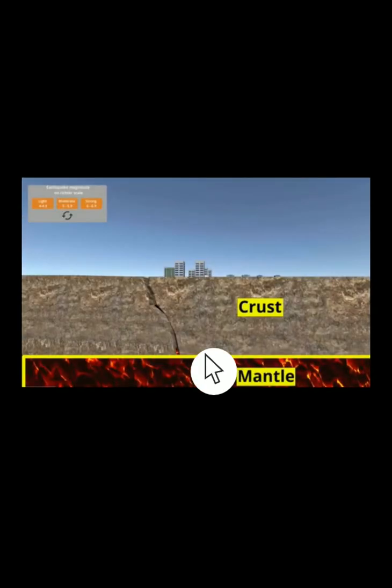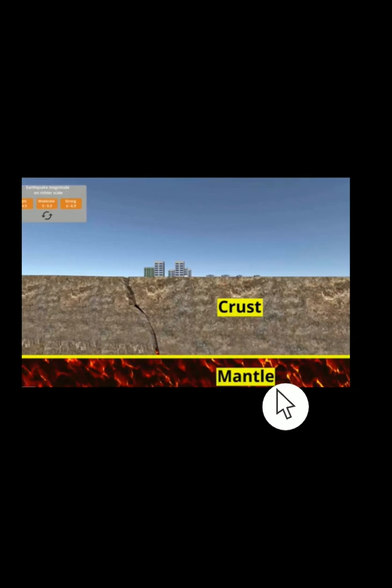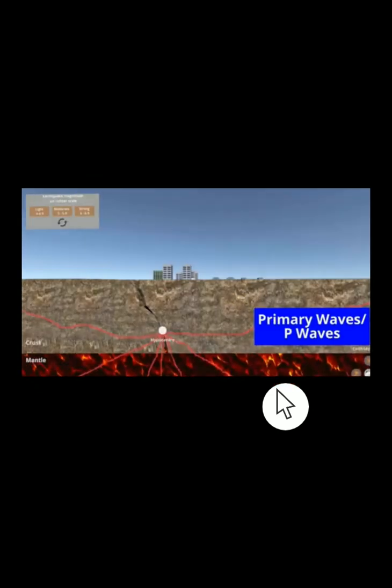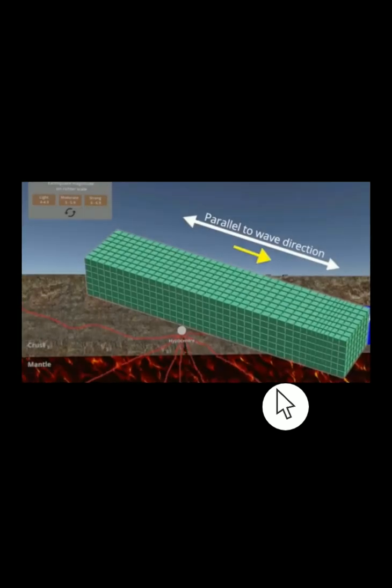So this is the upper view, and this is the view that we see of the interior of the earth, my dear students. Okay, so here we have the primary waves which are moving. I told you they are to and fro waves, and they can pass through all three mediums. Okay, and they move in a parallel direction. That is, to is moving this side, and fro moving this side. They are moving in this kind of direction.